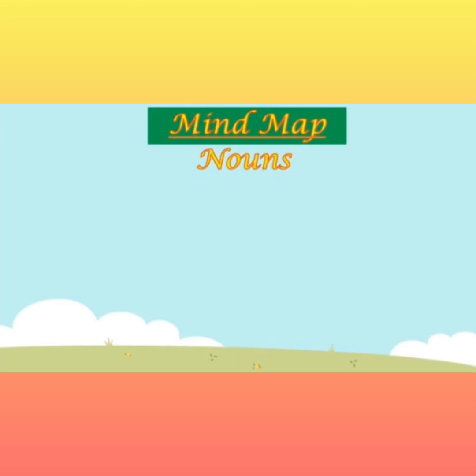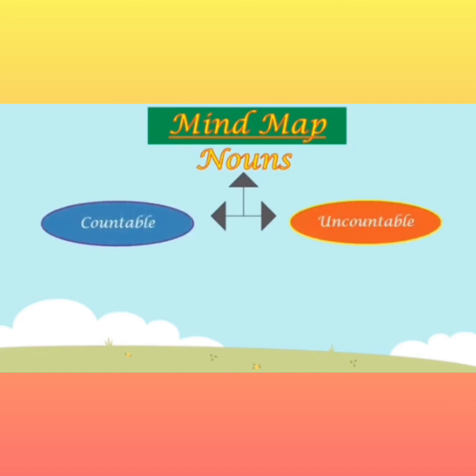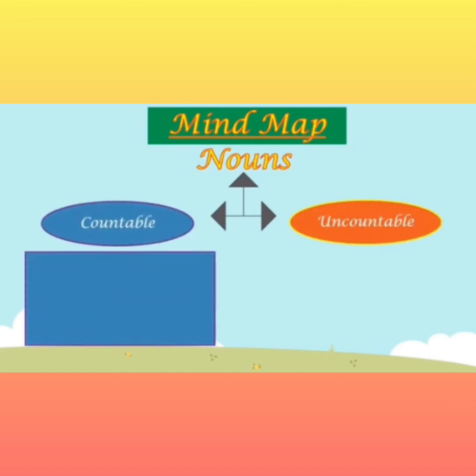Let us revise with the help of a mind map, as we always do. Nouns can be classified as countable and uncountable. Countable nouns can be counted. They can be singular also and plural also. That means they can be one also and many.